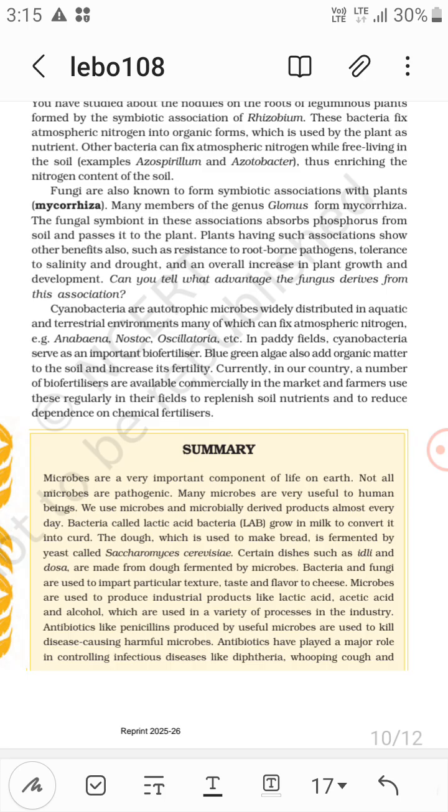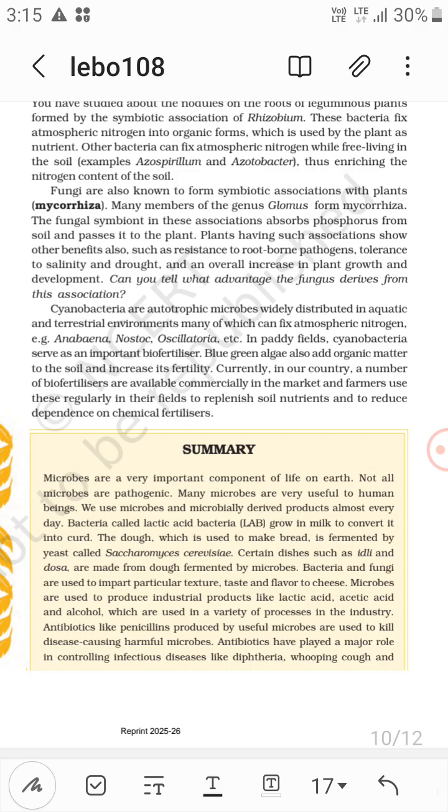In paddy fields, cyanobacteria serve as an important biofertilizer. Blue-green algae also add organic matter to the soil and increase its fertility.